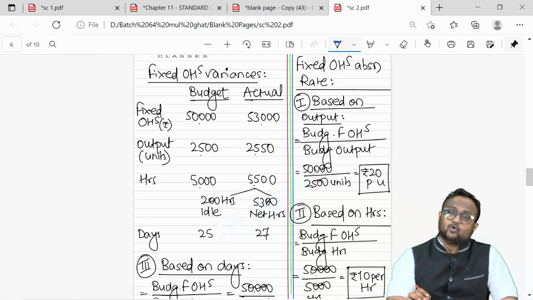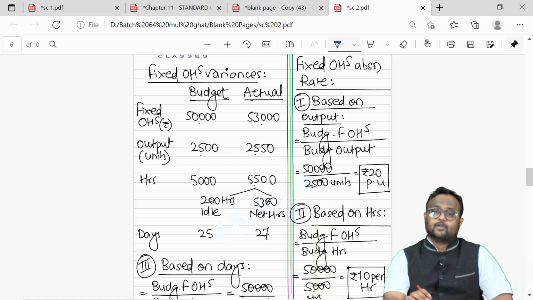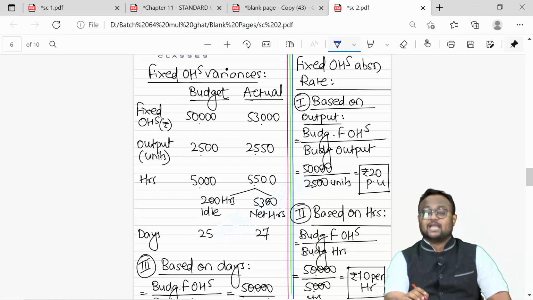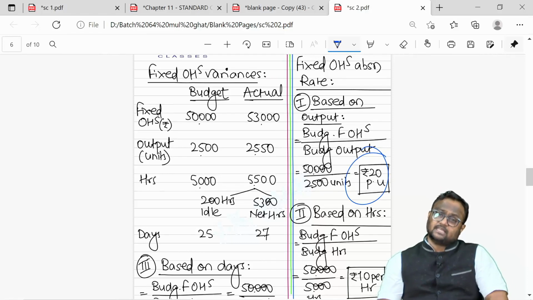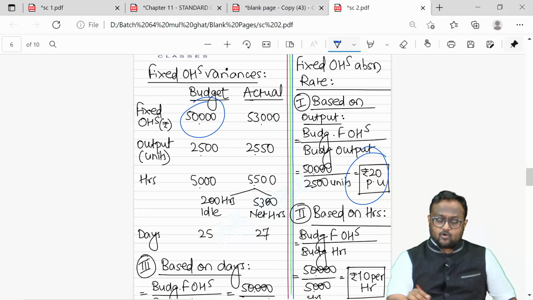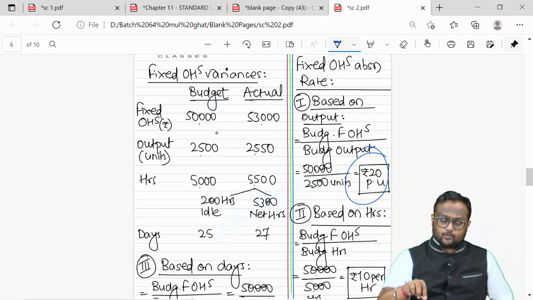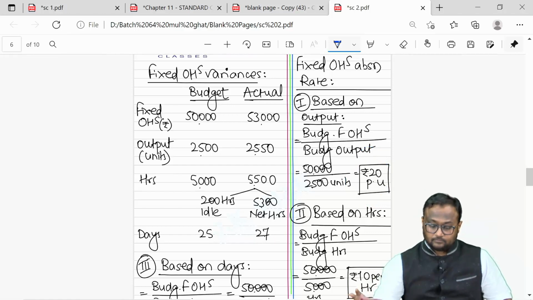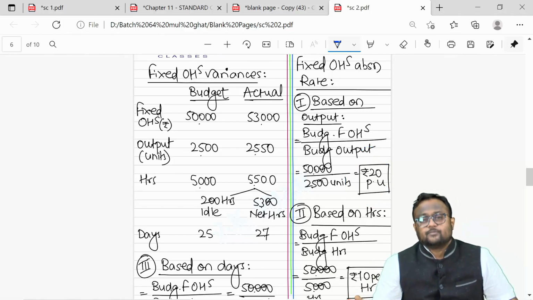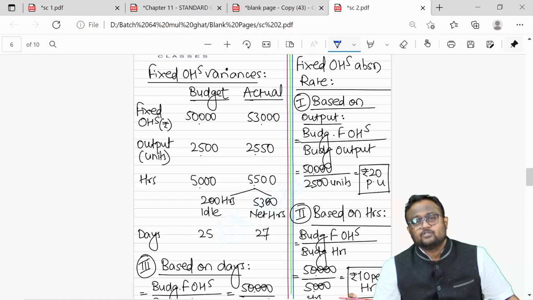Now, your fixed overhead is always absorbed on the basis of output whenever you are producing one type of product. So, per unit absorption rate, like here, my absorption rate was 20 rupees per unit. I decided 50,000 will be my cost, and 2,500 units I'm supposed to produce and sell to recover that cost.